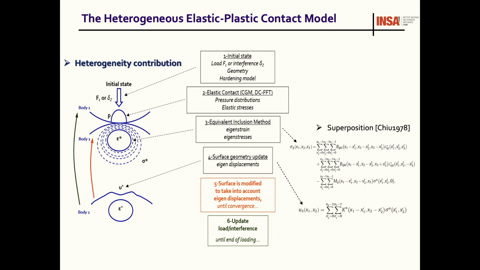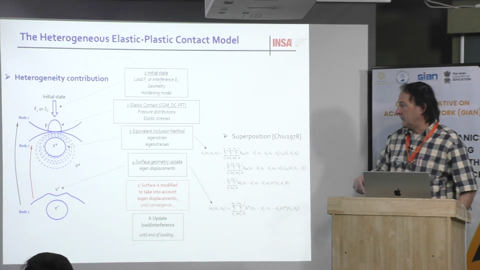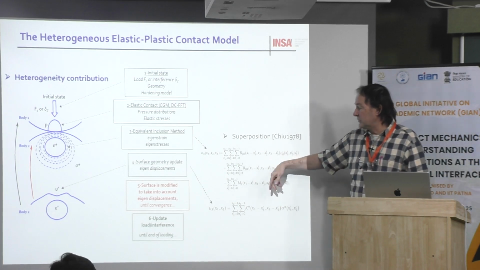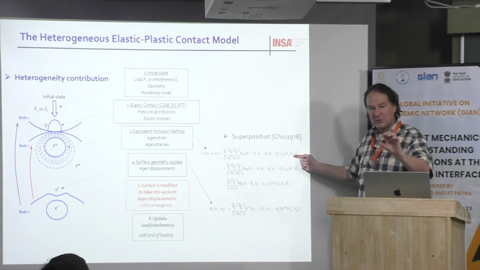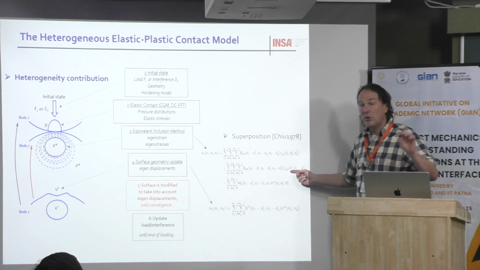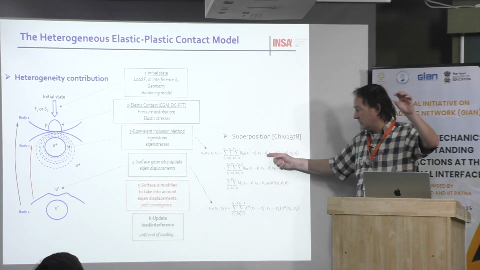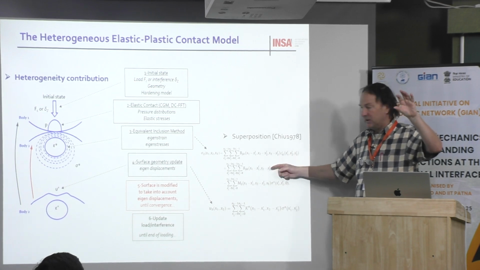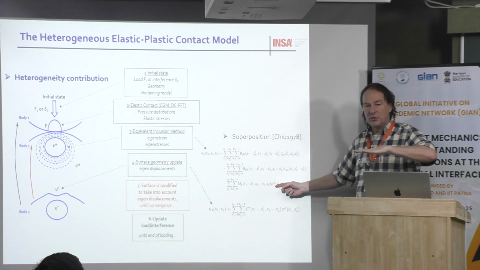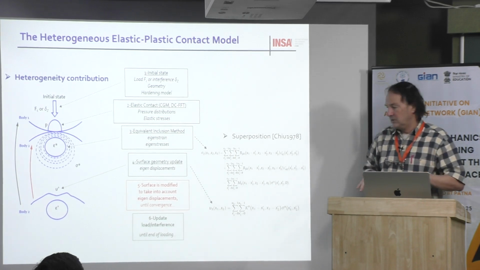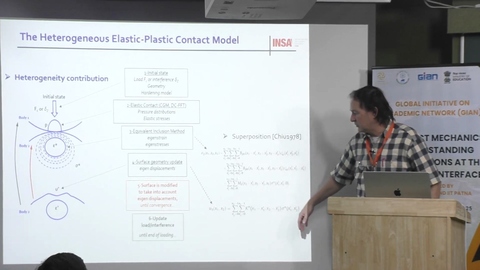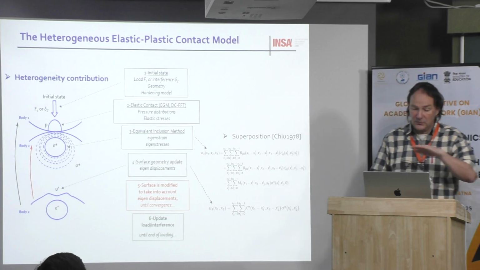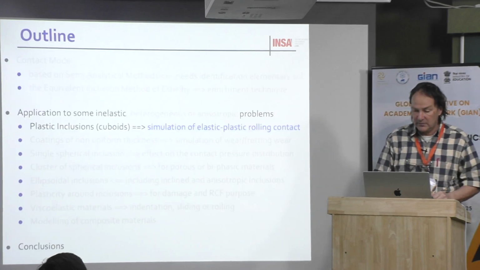Okay, and then, as I said before, if you remember the work of Hsu, for the half space problem, we have to use the influence coefficient for the problem of the original inclusion, the first one which is below the surface. The second term is for the mirror inclusion, which is symmetric or anti-symmetric, it depends on the term. And the last term is due to the distribution of pressure at the surface. Okay? And then this is a procedure, and we can then calculate stresses within the materials and also the displacement at the surface, which is important to solve the contact problem.